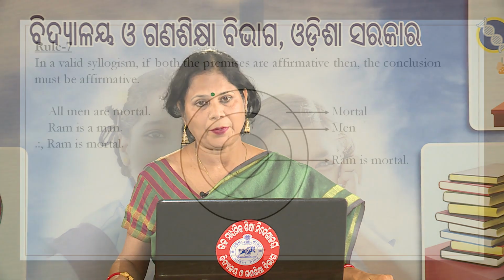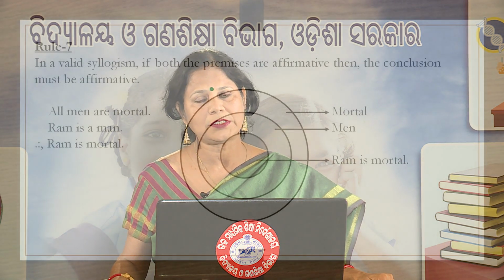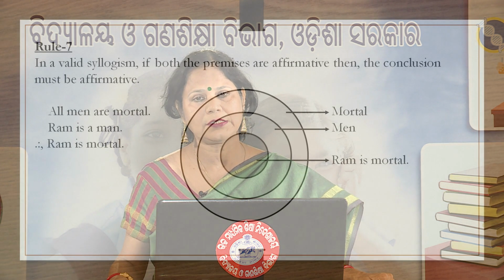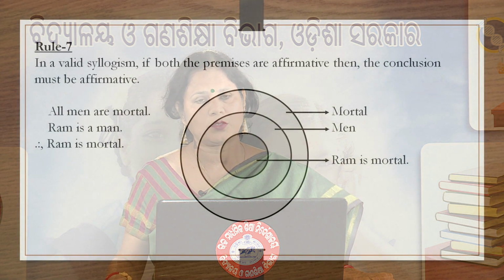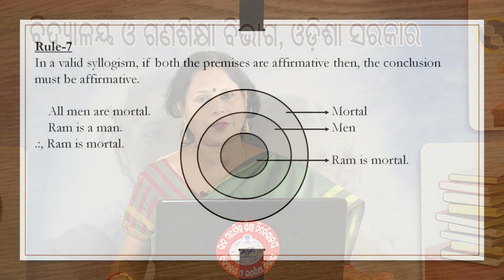Here, the class man is included within the class mortal. This is your major premise. Minor premise says Ram is a man. That means Ram is included within the class man. So, these two are affirmative premises.